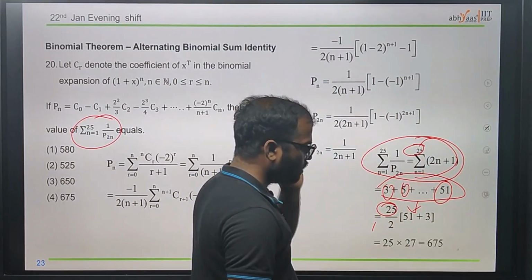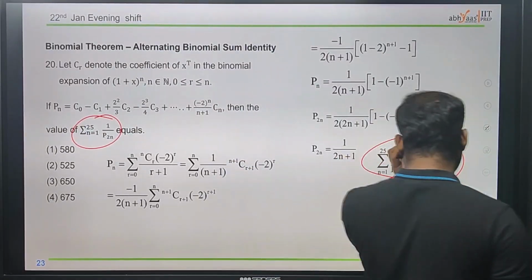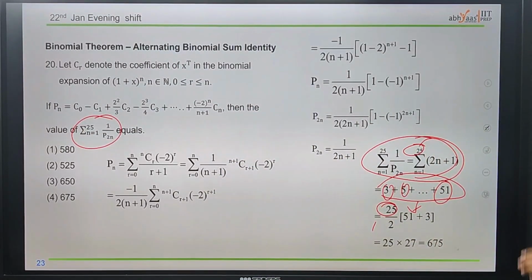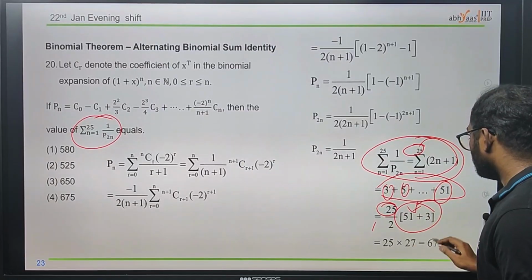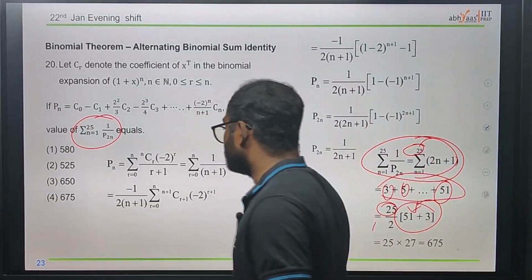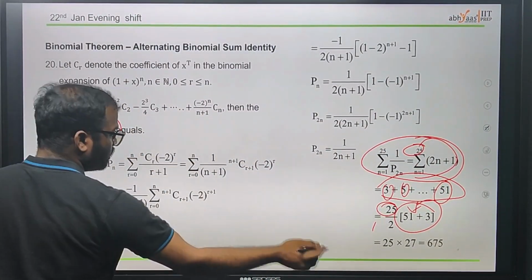We have n by 2, n plus 1 by 2. That's the situation. We have n square plus 1 by 2. Just doing the nth term of this, we can easily find the answer, which is nothing but 675.